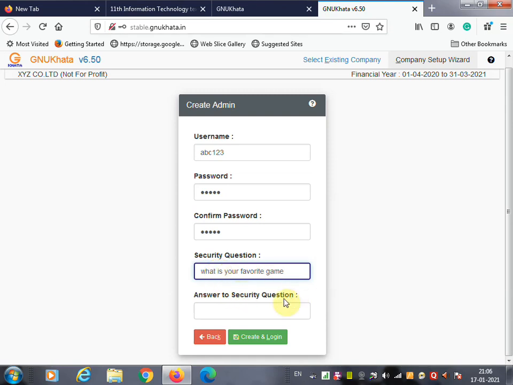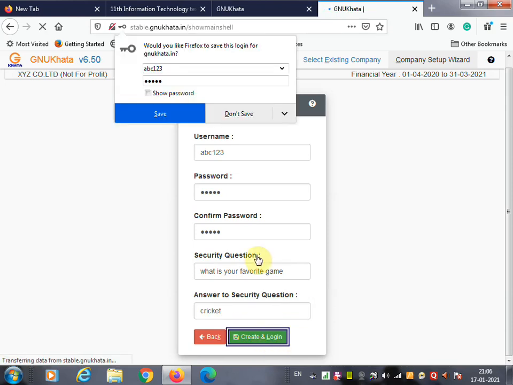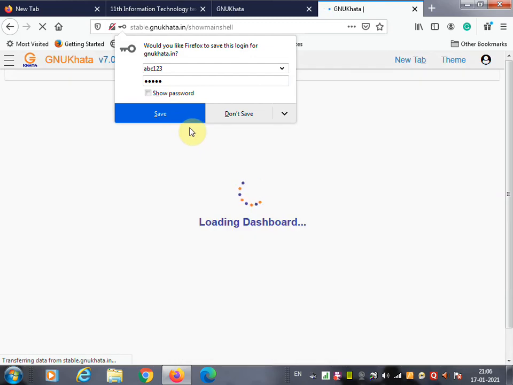Once you enter this type of question and answer, click on create and login. Once you click on create and login, it will ask you to save this password for this site. If you want to save, then click on save, otherwise click on don't save.